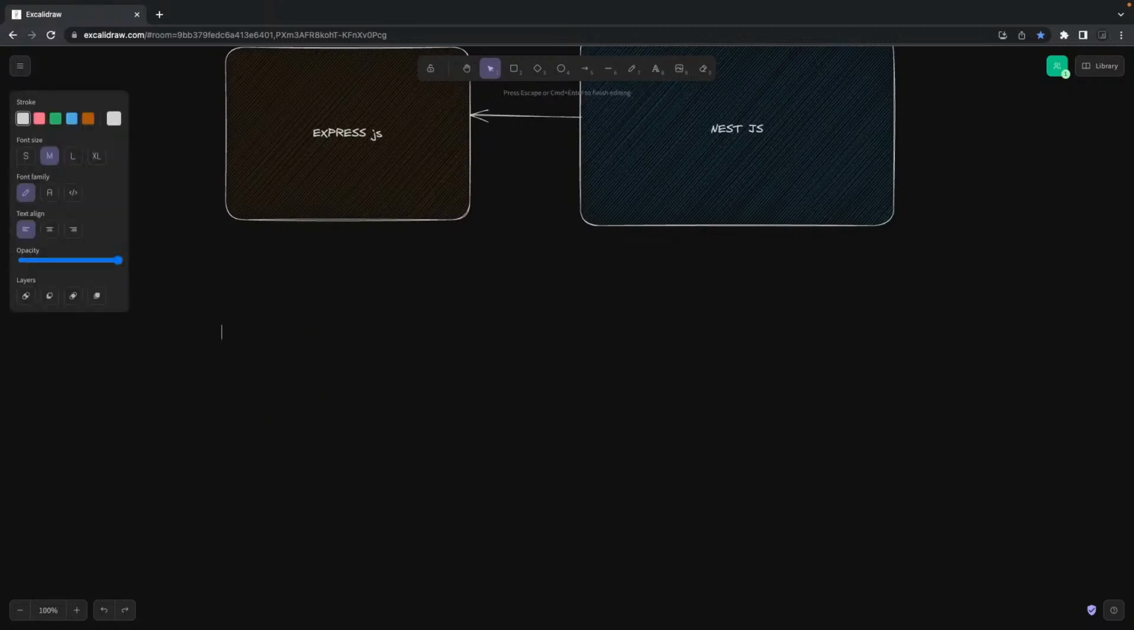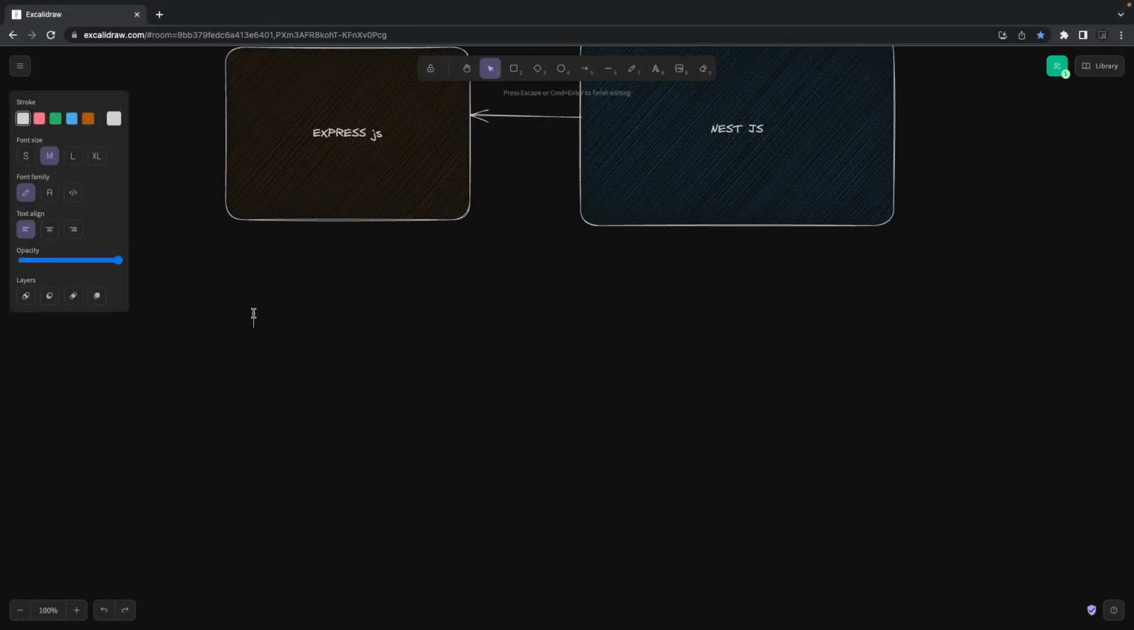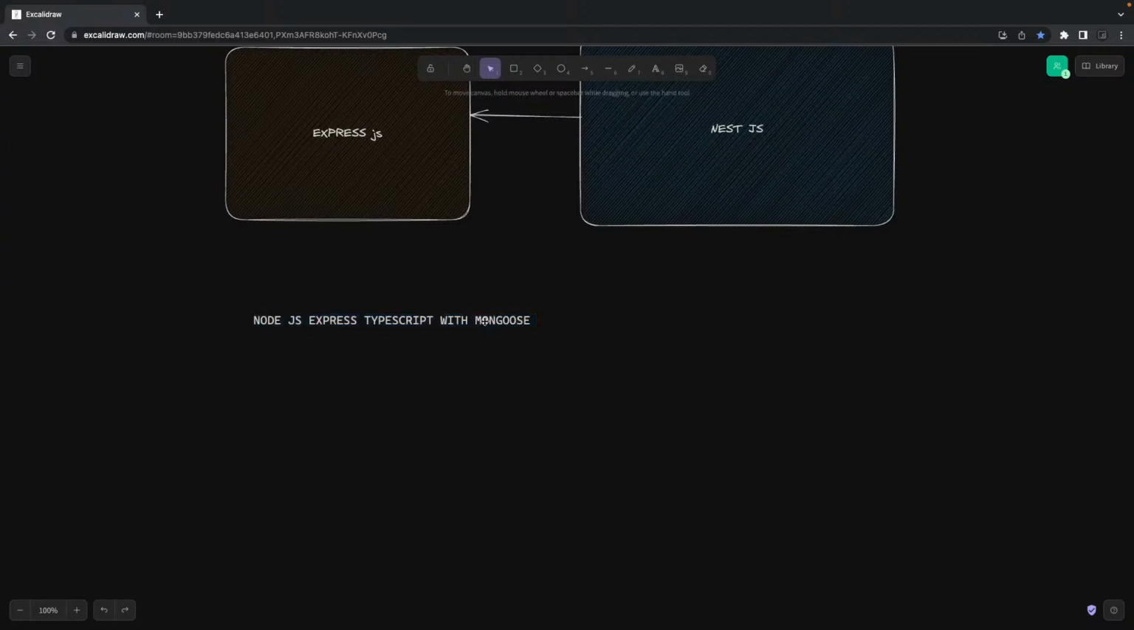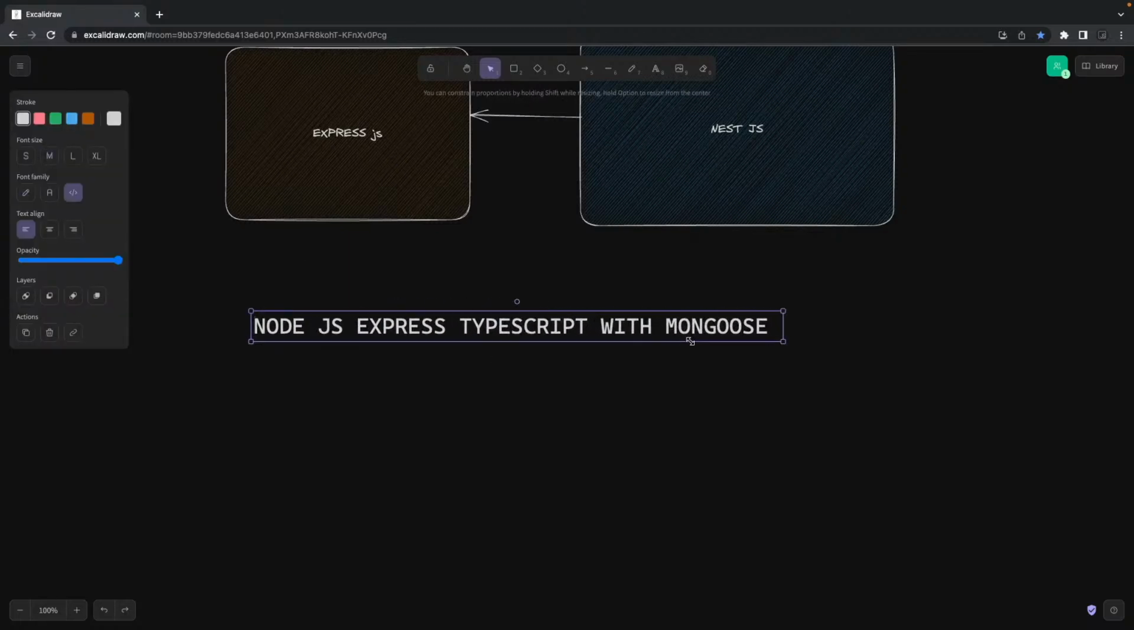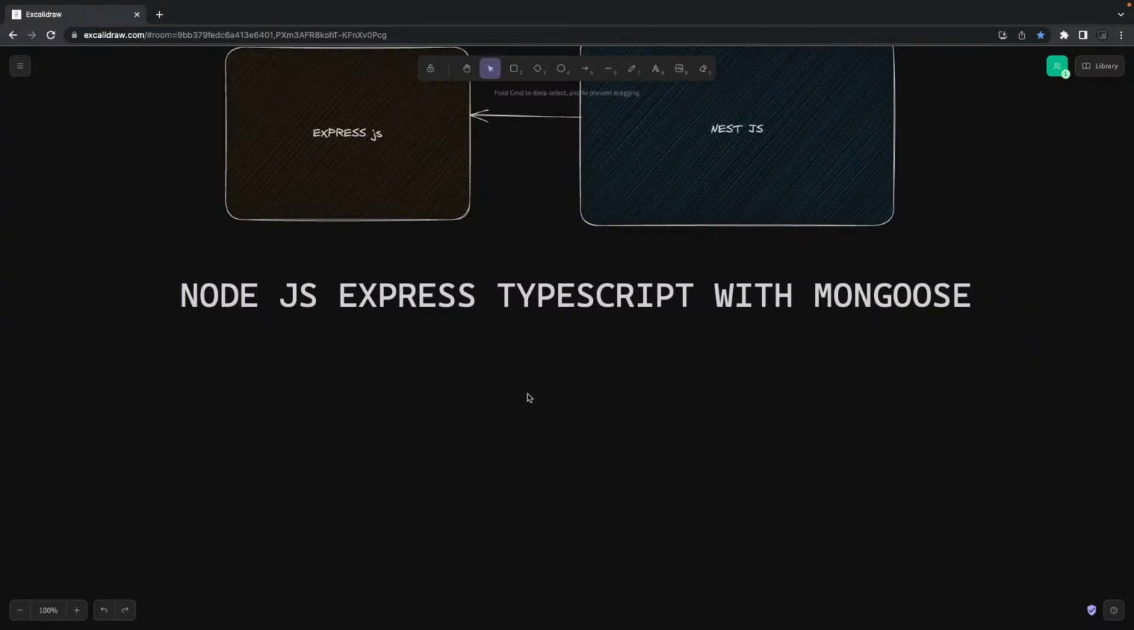First of all, we are going to talk theoretically about what core dependencies we are going to use. It's a Node.js TypeScript app. So I will first put that in the headline: Node.js Express TypeScript with Mongoose. Mongoose is because I'm covering lots of aspects here. I don't want to make it complex by using TypeORM or Sequelize or Prisma. Okay, this is what we are covering.